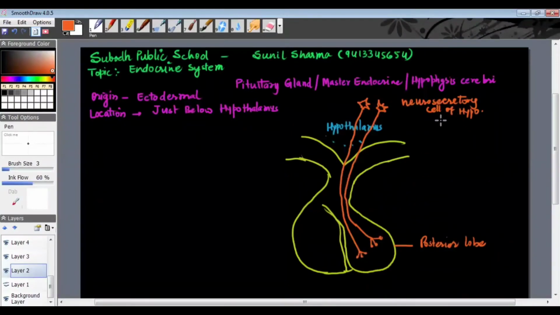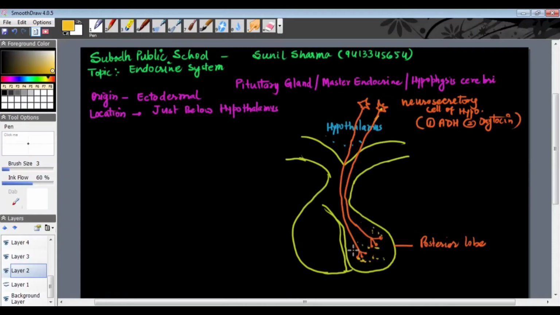So what is the function of it? These neurosecretory cells of the hypothalamus are responsible for the synthesis of two hormones which are synthesized in the hypothalamus. One is ADH and the other is oxytocin. ADH and oxytocin, after secretion, are released from here and come and get stored in the posterior pituitary through these neural secretory structures.